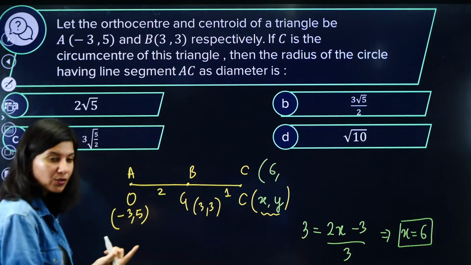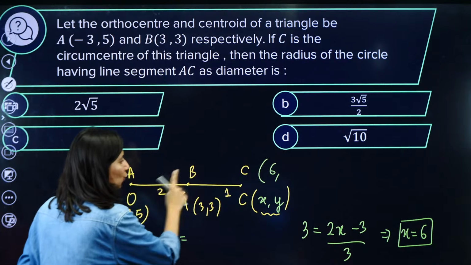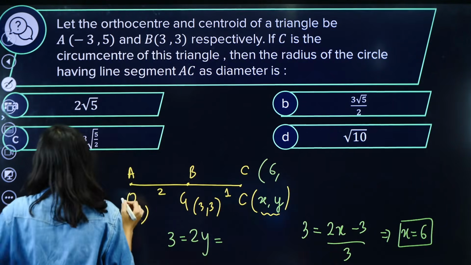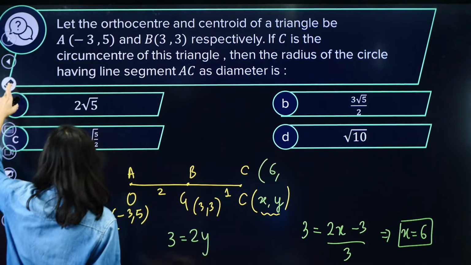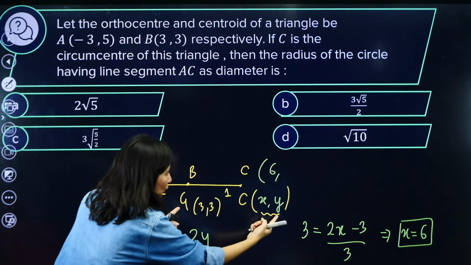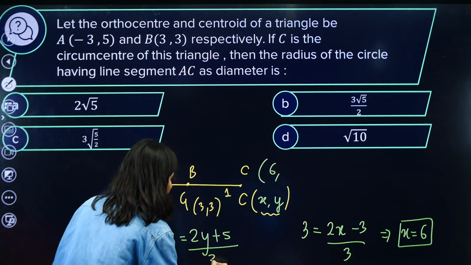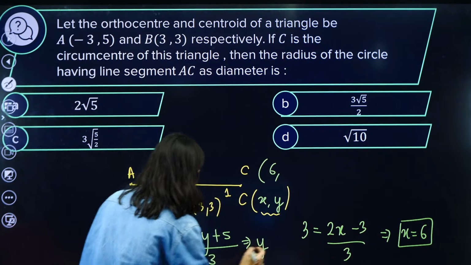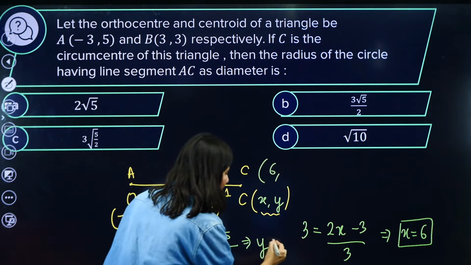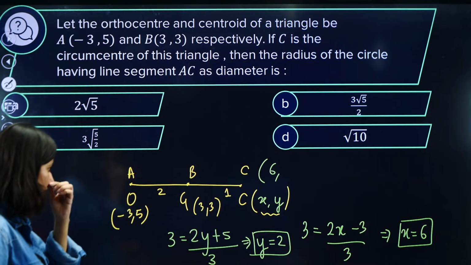Similarly we can calculate y. So this is 3. Now again, 2 into y plus, so basically m y2 and n y1, so plus 5 upon 2 plus 1, which is 3. From here, if I want to calculate y, 3 times 3 is 9, 9 minus 5 is 4. So 2y is equal to 4, and y is equal to 2. Just calculate and let me know whether I have done it correctly or not.